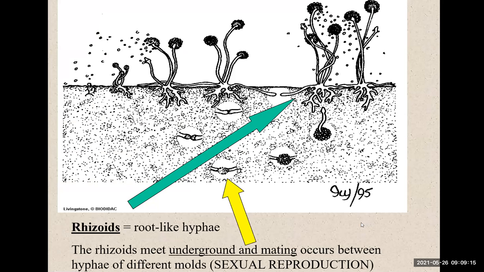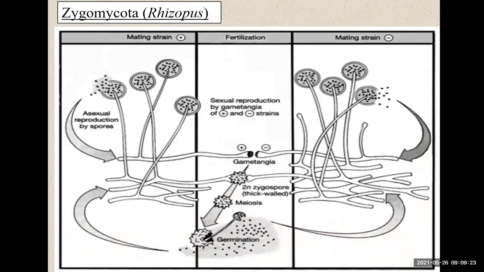Rhizoids meet underground, and mating occurs between hyphae of different molds. That is sexual reproduction, right? So this is one example of this Rhizopus and how the mating strain occurs, alongside asexual reproduction through their spores.